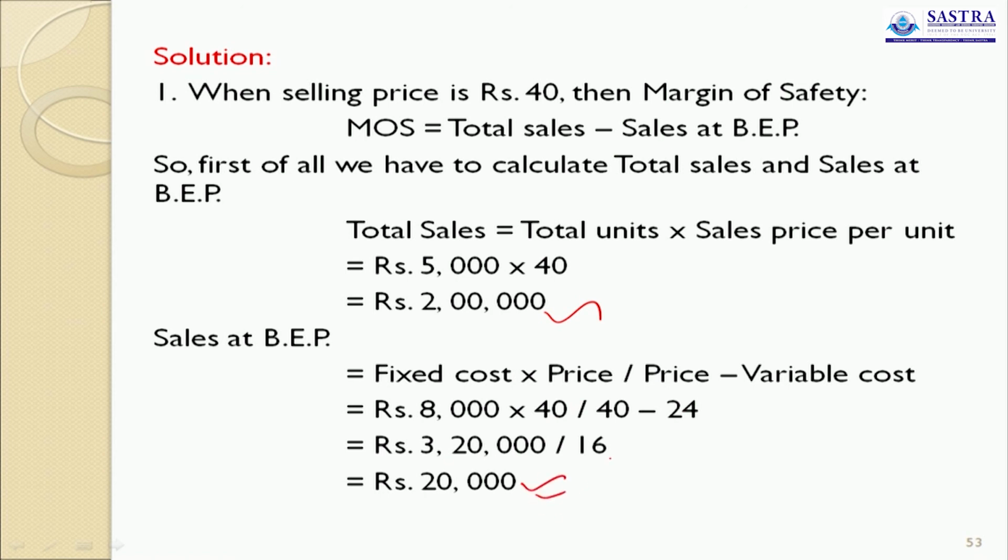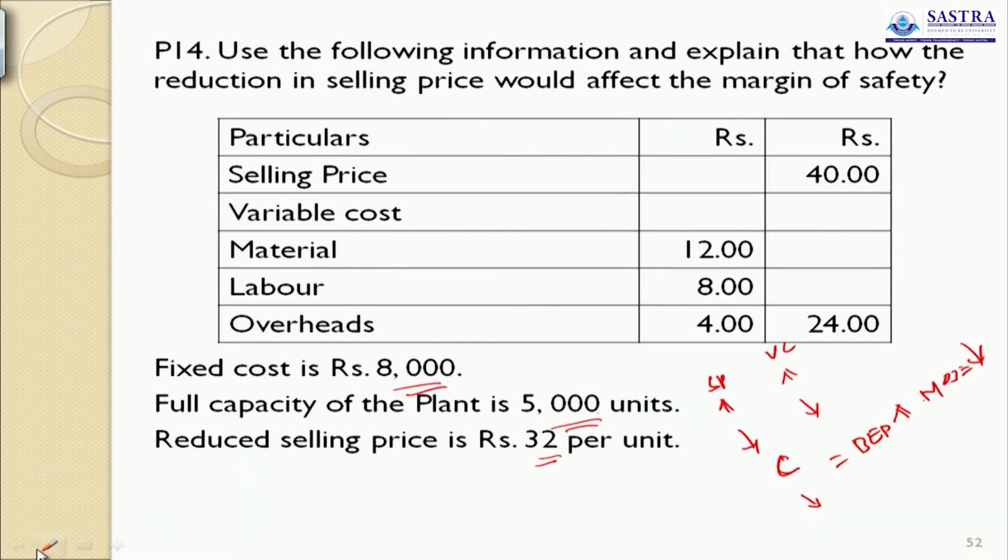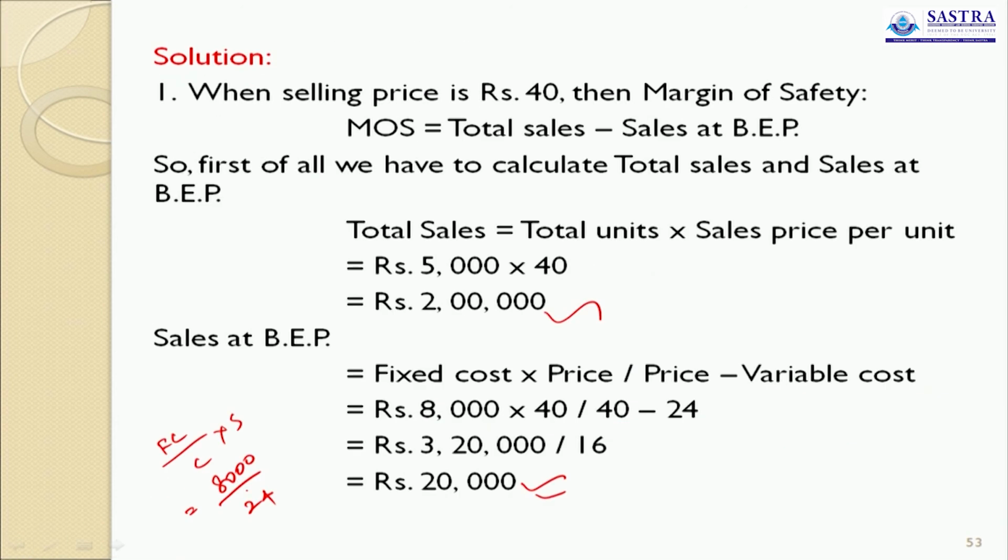Sales at break-even point: break-even point means fixed cost divided by contribution into sales. Fixed cost is 8,000. Contribution is 16. Sales is 40. So 20,000 rupees. This is the present. When your selling price is 40, at the time of sale of 5,000 units, your break-even point is 20,000.